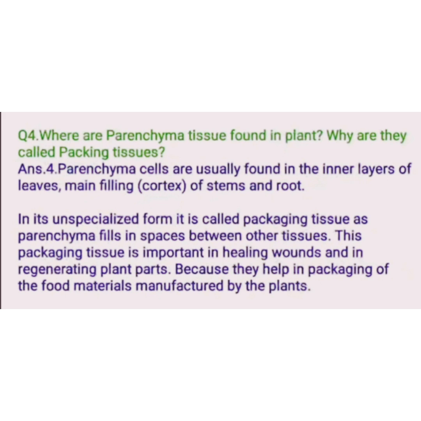In its unspecialized form, it is called packing tissue, as these parenchyma cells fill in spaces between other tissues, and they are important in healing wounds and regenerating plant parts because they help in packing the food materials manufactured by the plants. Hope students, this worksheet and the question answers are clear to you.